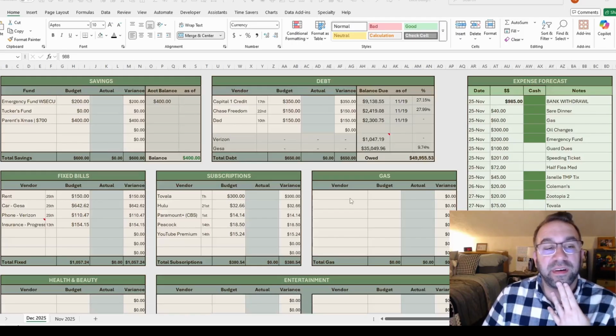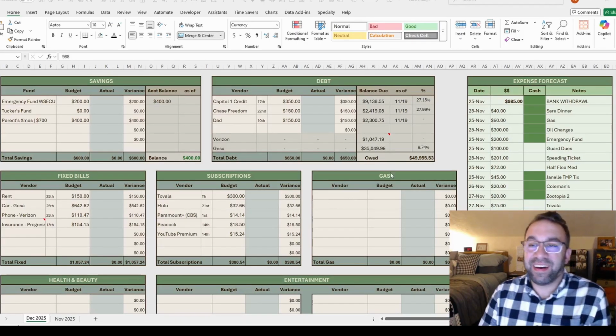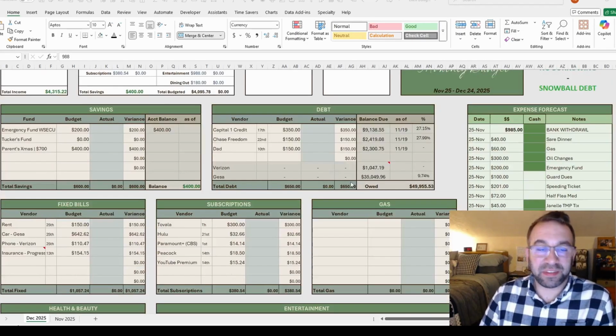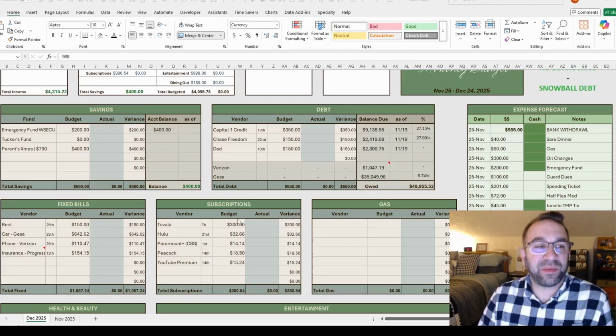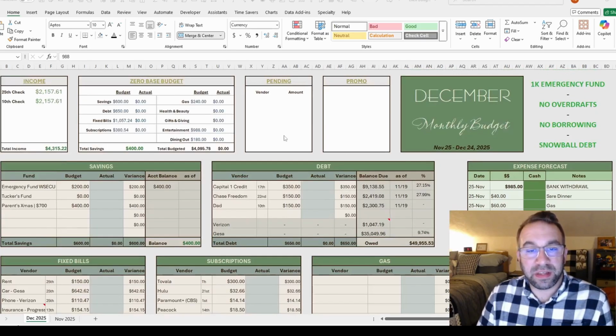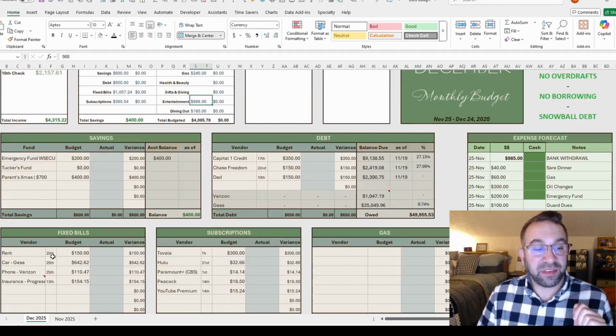So I did it bad. I completely forgot a step. So again, this is new. I'm figuring it out as I go. My old system, I had it down pretty well, but I wanted it to look pretty. So I completely forgot. So I went through and I did my forecasting, and I did all that kind of stuff. The next step, which I forgot, was my fixed bills, which come out on the 25th. I still need to account for these.